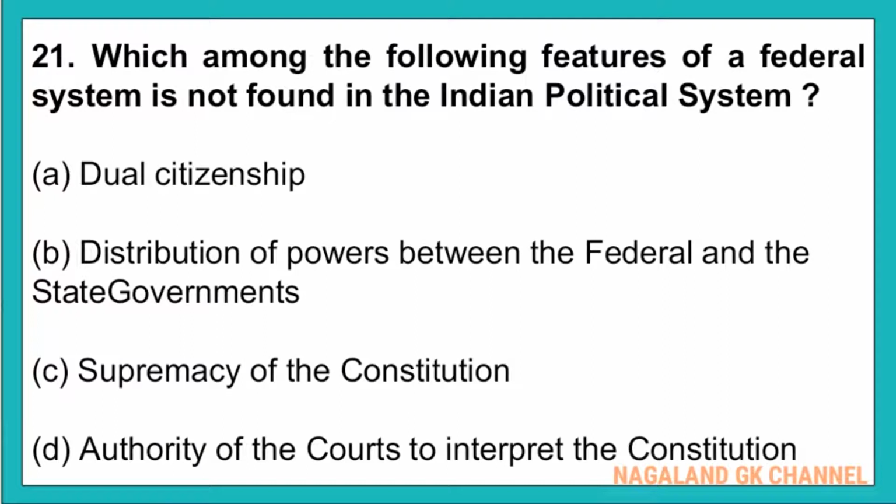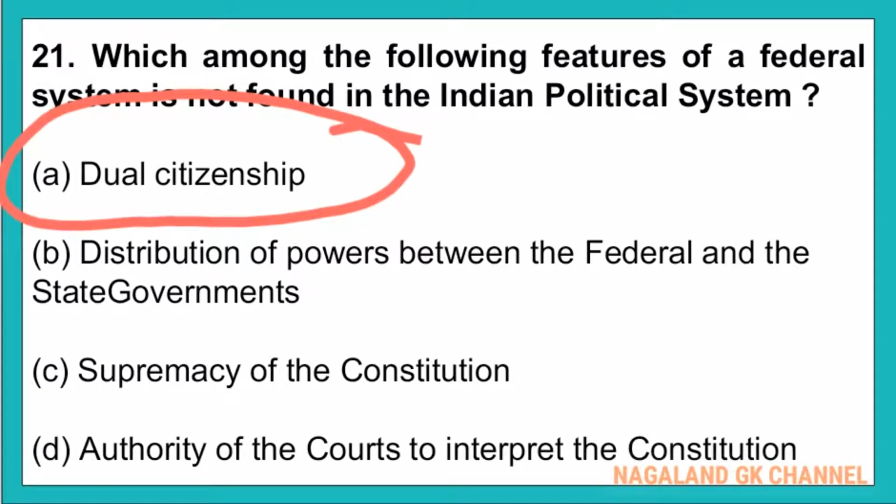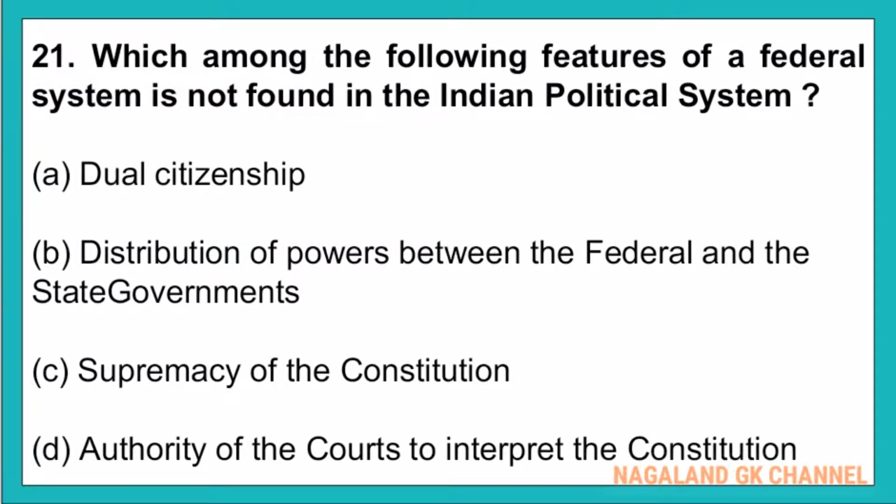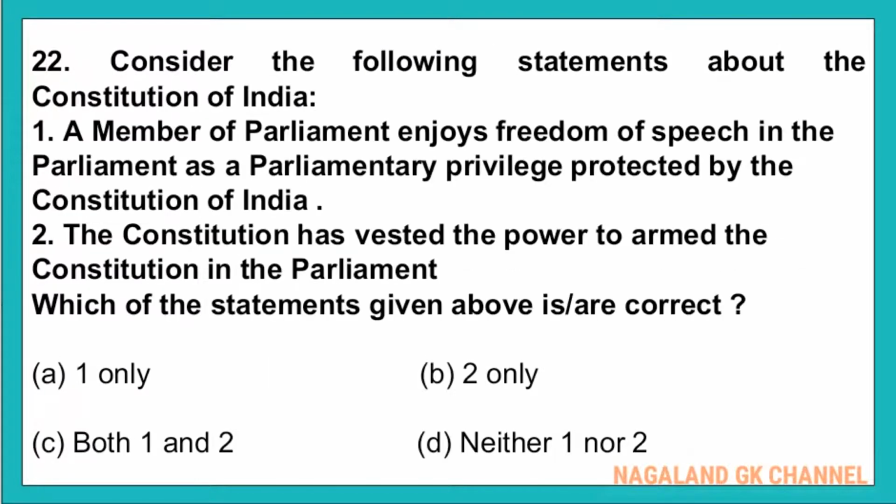And question number 21, which among the following features of the federal system is not found in the Indian political system? And here, the correct answer is option number A. That is dual citizenship. And question number 22. Consider the following statements about the Constitution of India.